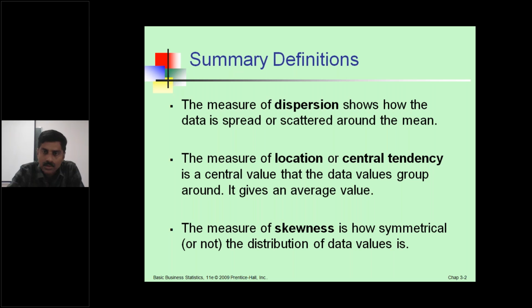Anybody? Mean, median, mode. Those are the measures of central tendency. It gives the central value or average value of the entire distribution. Measures of dispersion gives the deviation between the variable to variable. The third point is a new point. The measures of skewness is how symmetric or not the distribution of data values is.